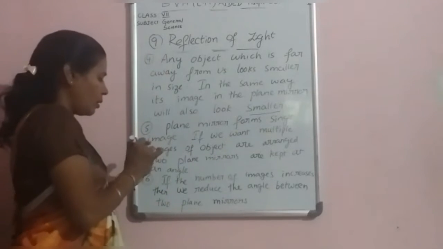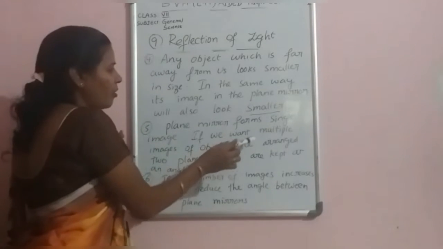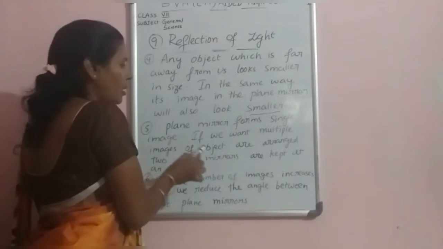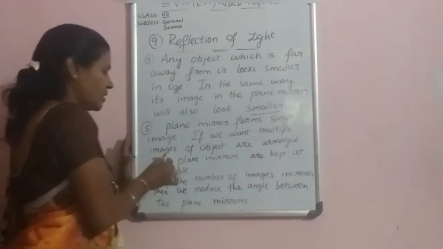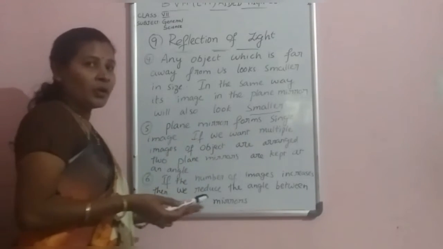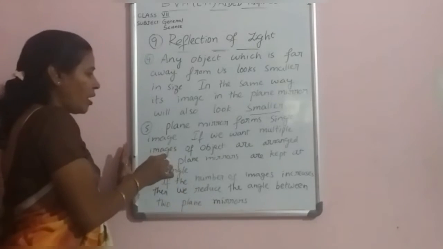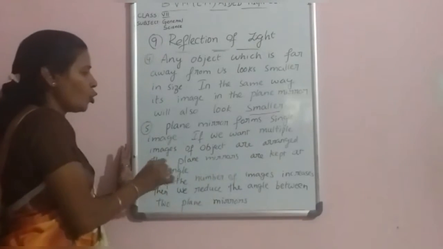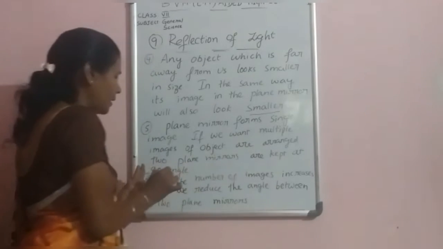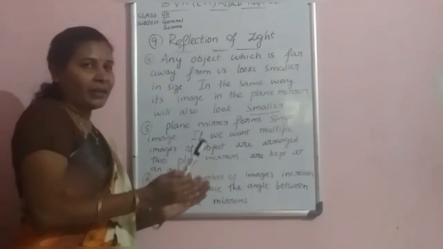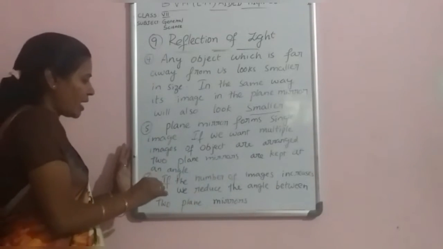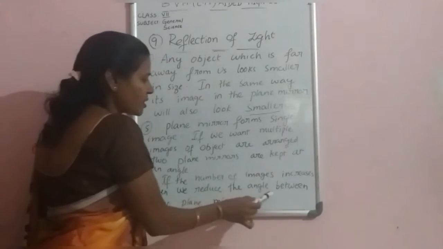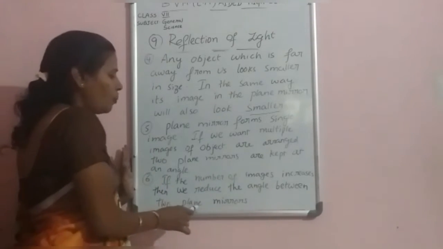Next, a plane mirror forms a single image. If we want multiple images, that means more than two images, two plane mirrors are kept at an angle. Some angle you must maintain between them. And if the number of images increases, then we reduce the angle between the two plane mirrors.